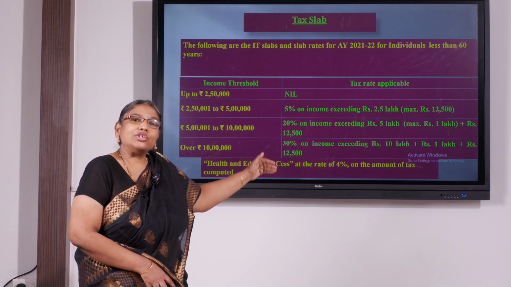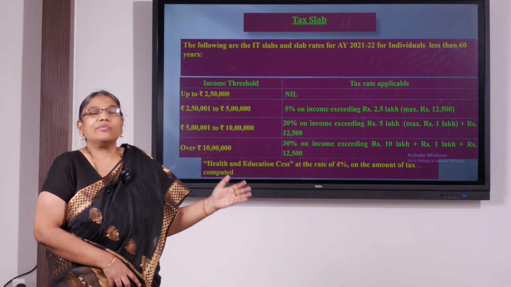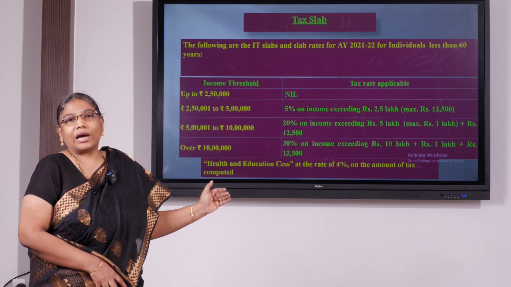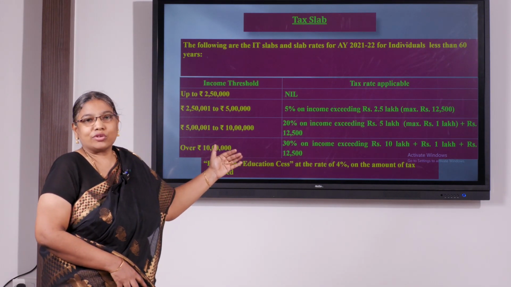Okay. So let me enjoy the benefit that is provided under the Act. We are not violating any provisions. We are following strictly the provisions of the Act only, and to minimize our tax liability, this is how it has to be computed.